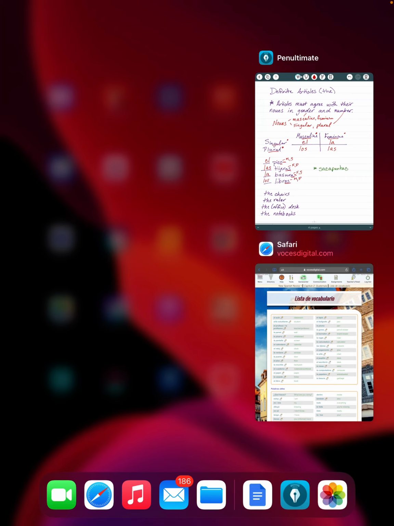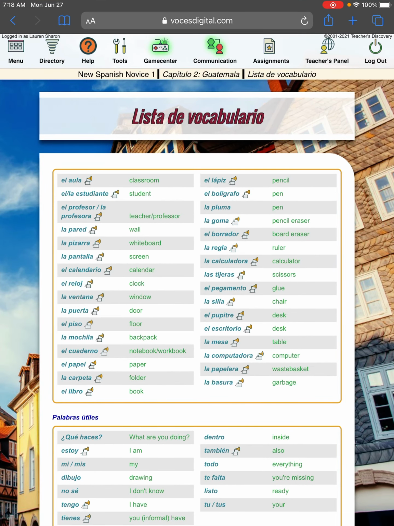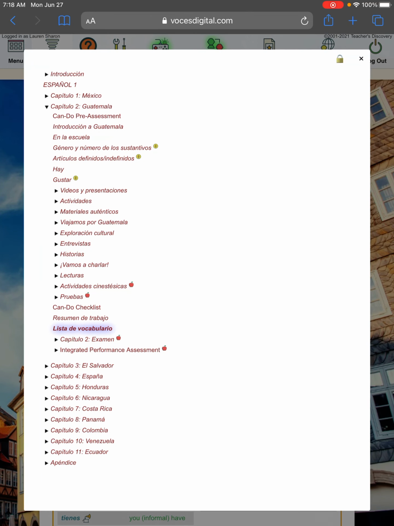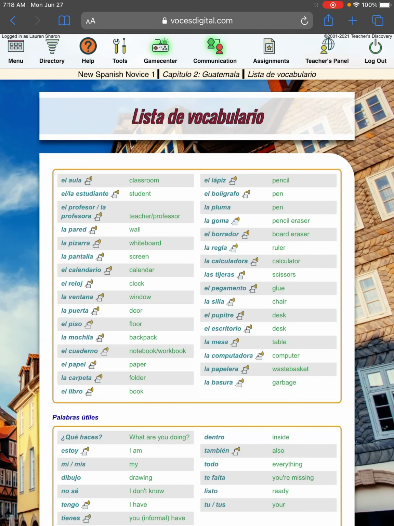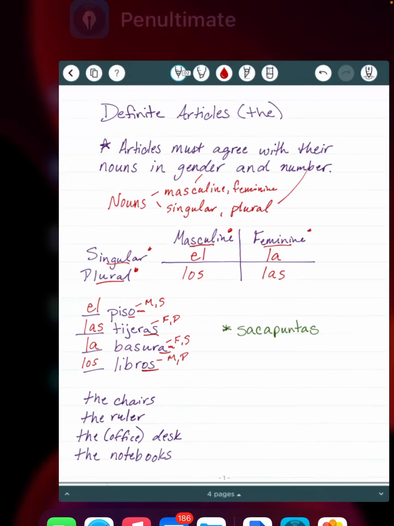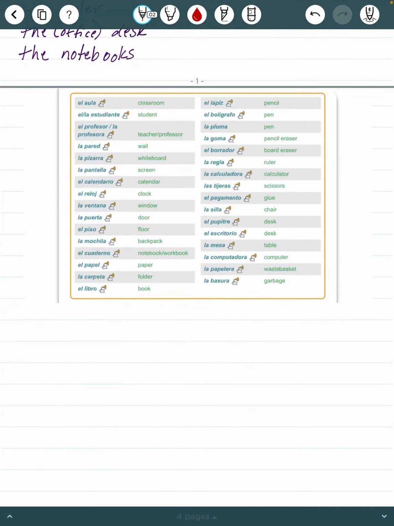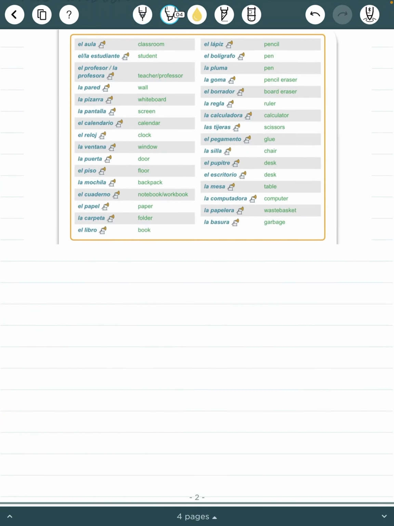If you go to your vocabulary list, make sure in Voces that you are in Chapter 2. And then you click on the Lista de Vocabulario, and that will take you here. Now, on the front of these vocabulary words, it actually says el or la. So when in doubt, you can check those out. But you do see that most of your words that end in O are going to be masculine. Most of your words that end in A are going to be feminine.